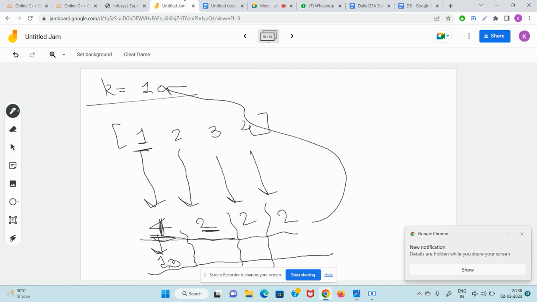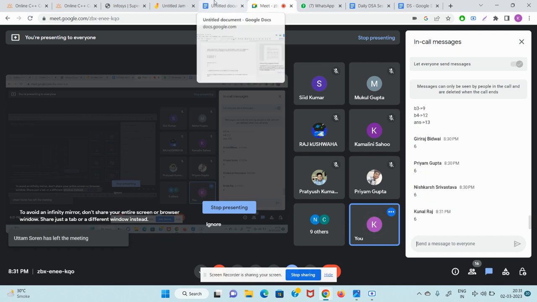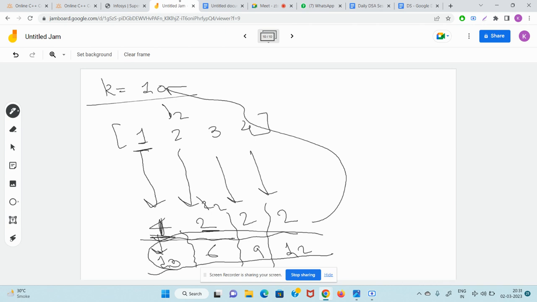So what will be the answer for this? Tell me, this is B2. This is K2. Quickly tell me, what is B2 into K2 square minus K2 plus 1? Quickly, fast. Is anyone saying something or not? Yeah, Raj is saying 6, 9, 12. Guys, do you agree that this is 6, this is 9, this is 12? So the maximum of this is what? This is 13. That's why they said the answer is 13.